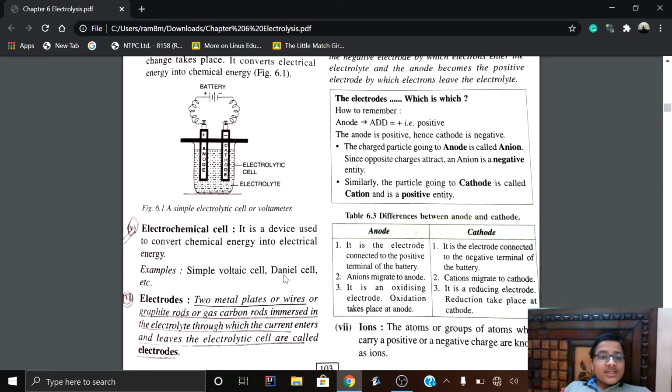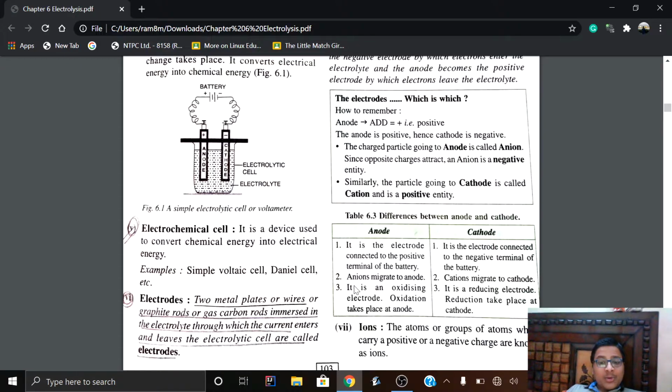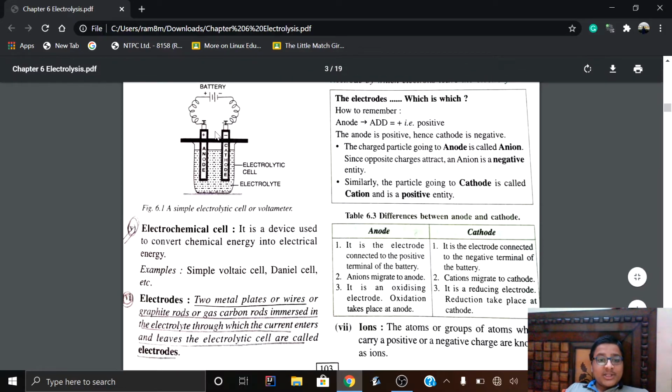So when these anions move towards the anode, they lose their electrons to the anode. Suppose the chloride ion, which is an anion, moves towards the anode. It gets attracted to the anode. Why? Because the anion is a negative entity and the anode is a positive electrode.